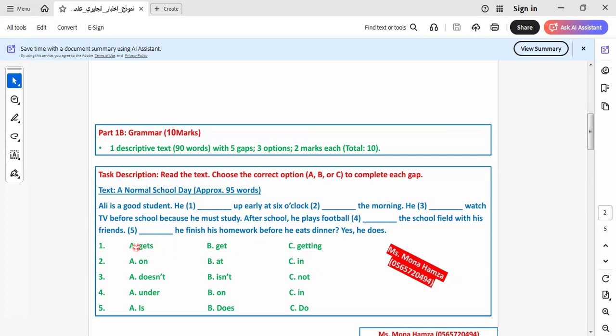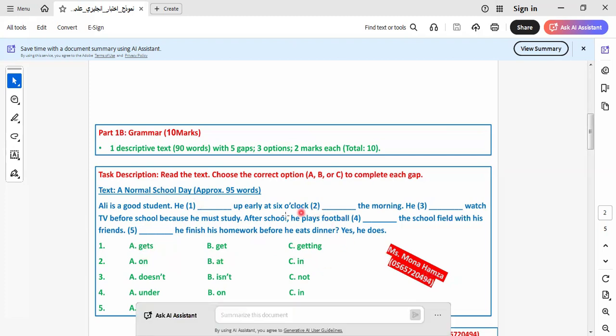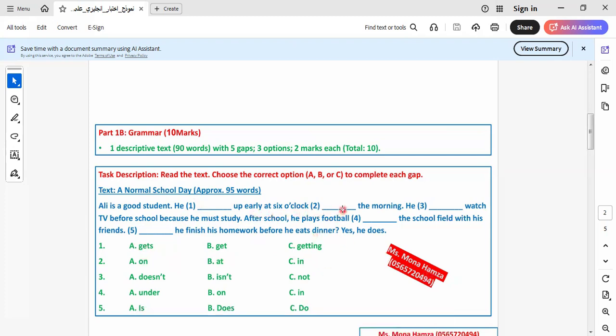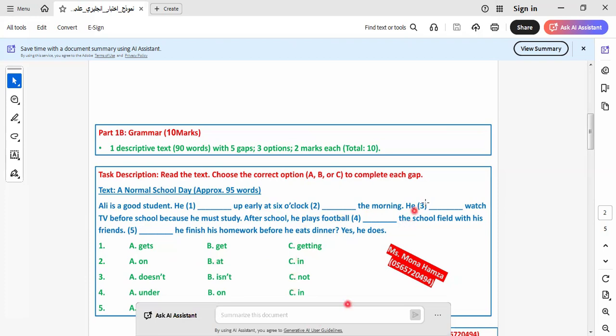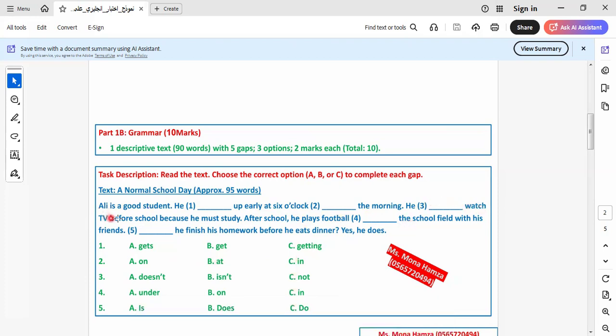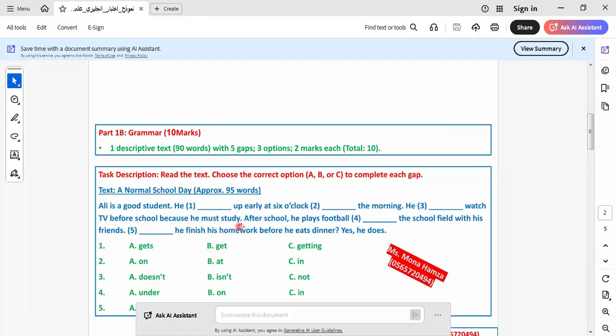So I'm listening to you saying, "He gets." You are clever people. He gets up early at 6 o'clock in the morning. It will be in the morning, not 8, in the morning. He watches TV before school because he must study. So here, can he watch TV before going to school? No. Why? Because he must study. So it will be here, he doesn't.